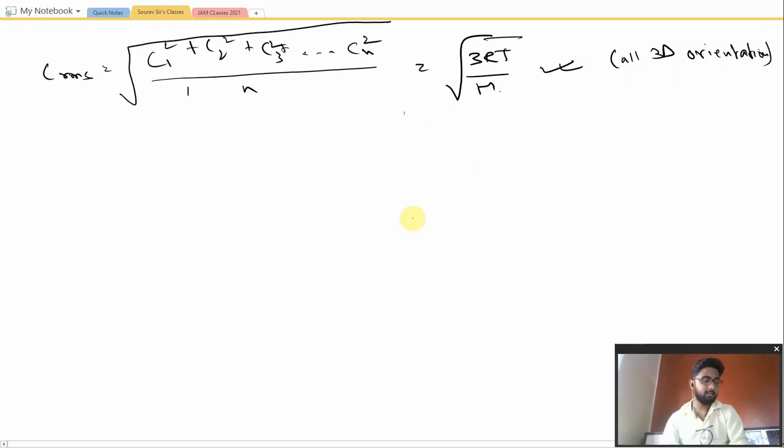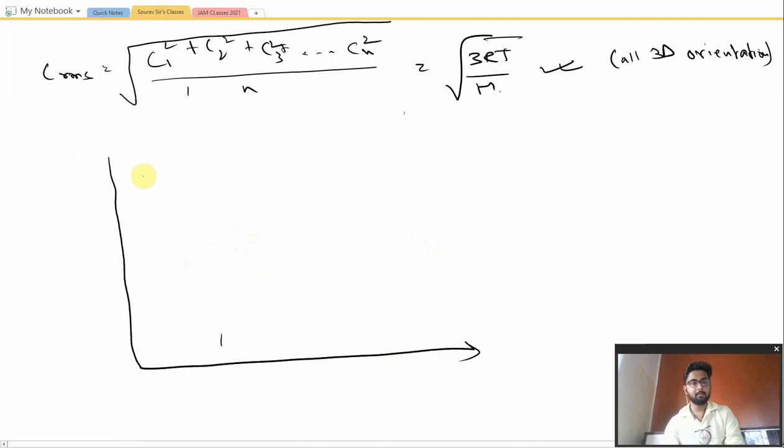So for this 3D orientation, let us draw the Maxwell distribution curve. The y-axis is 1 by n dn_c by dc. Now, as the Maxwell equation is not required, they have not asked in the question, so we won't be writing the total equation, but we'll be just drawing the curve out of it. So we have this C over here, and this is the kind of plot that we'll be getting.